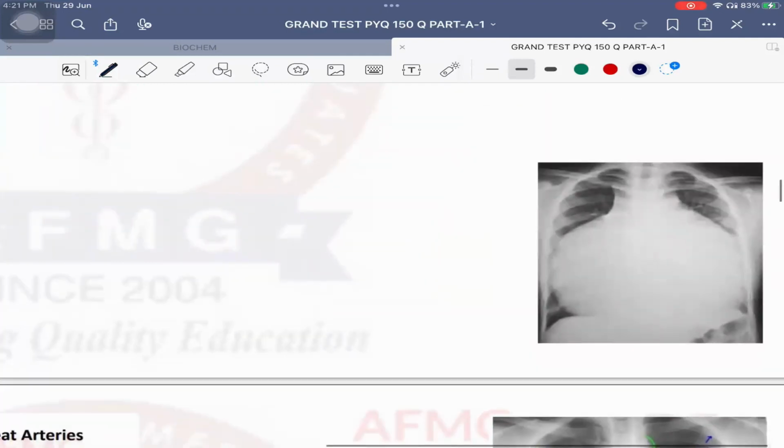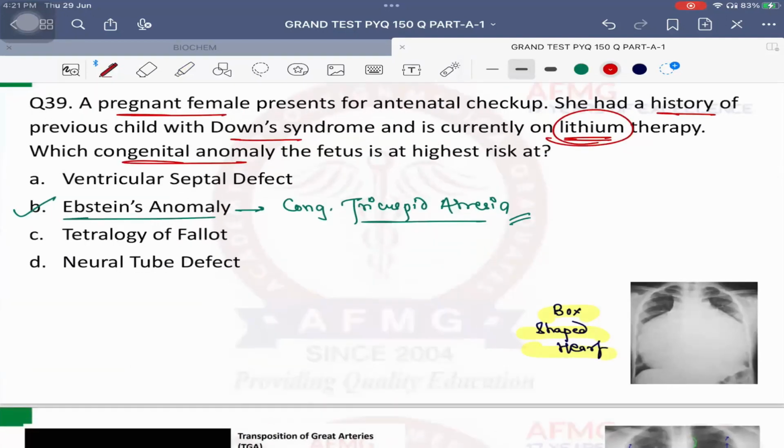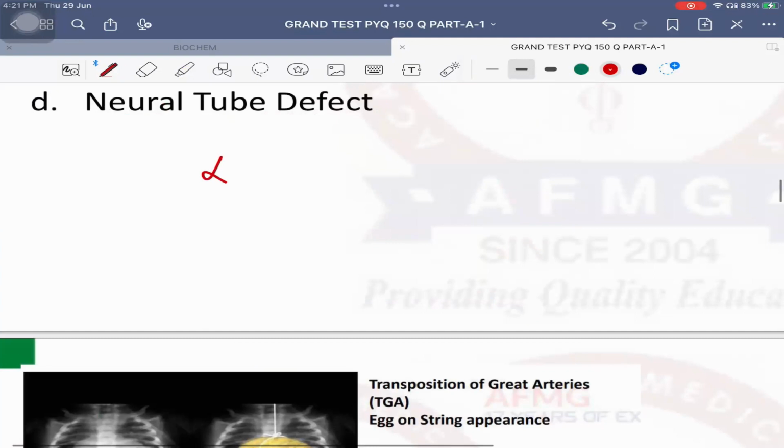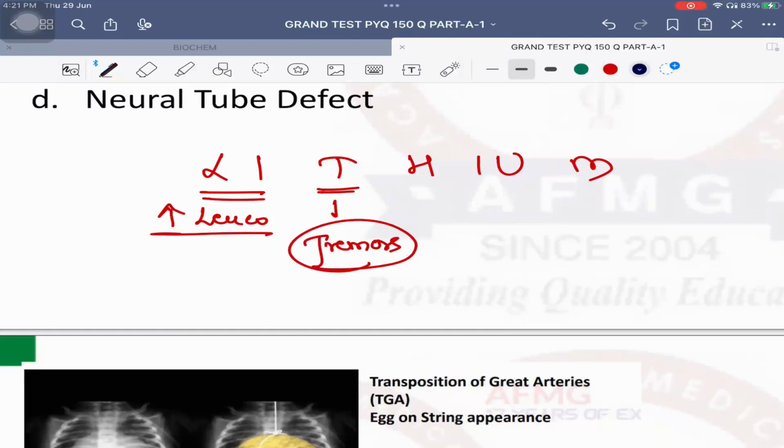Which shaped heart is seen usually? On chest X-ray, you will see the classical box-shaped heart. The box-shaped heart is associated with Ebstein's anomaly, and Ebstein's anomaly is associated with the intake of lithium during pregnancy. Lithium side effects, quickly. Li stands for increased leukocytes, that is increased WBCs, leukocytosis. T stands for tremors, and tremors are the most common side effect of lithium. That was a previous year question. Most common side effect of lithium is coarse tremors itself.